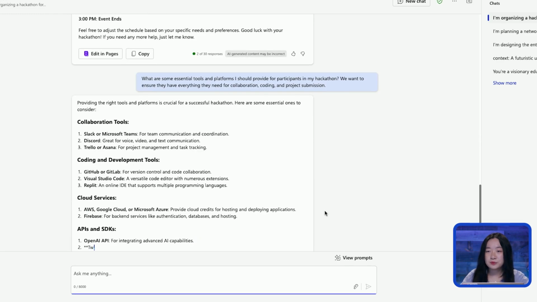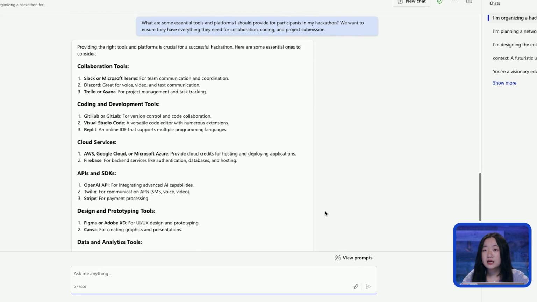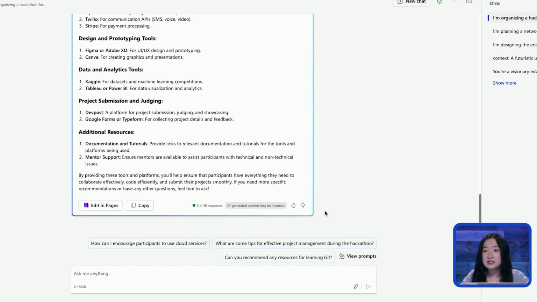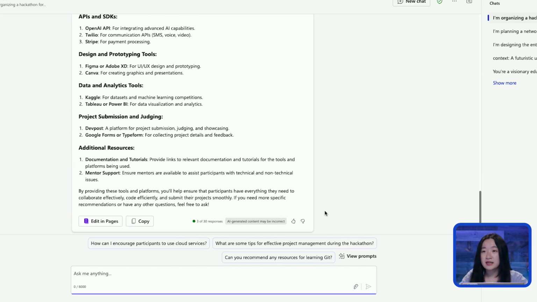So there we will be getting generation of collaboration tools, as well as some APIs if we have any, some design and prototyping tools, and as well as additional resources. Now that we have the details in place, we need to promote the event and get people excited. A strong marketing plan is essential for driving interest and attendance.